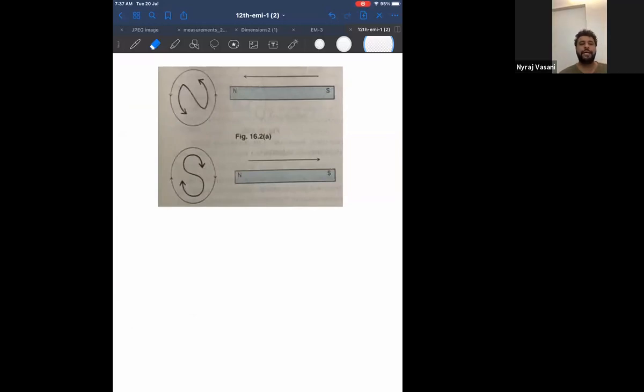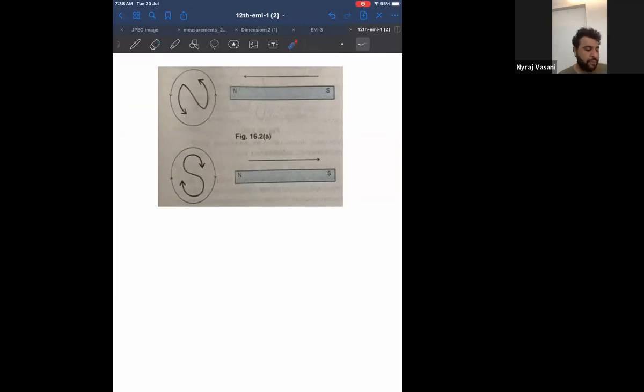Now to demonstrate Lenz's law, there is a magnet and coil experiment where the magnet represents the magnetic field and the coil represents the electric field. Now what did I tell you? I told you that according to Lenz, the electric will always try to oppose the magnetic. Means whatever the magnet wants to do, the electric will want to do exactly the opposite. Okay. So just to give you an example, look at this.